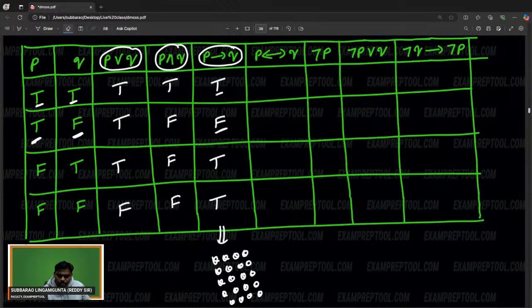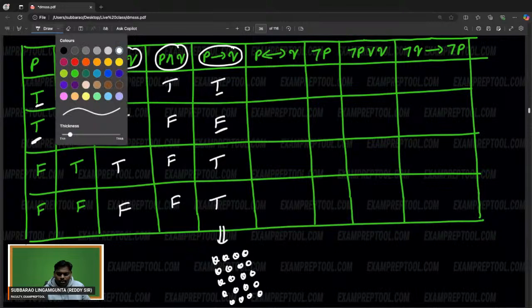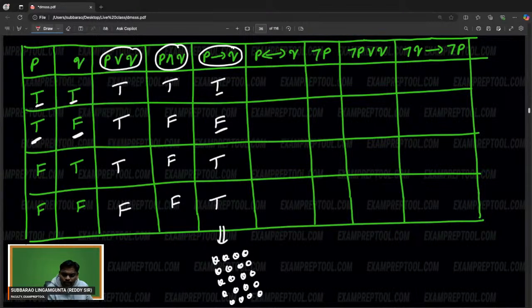Implies is very important. If the first one is true, the second should also be true. If not, it is a false statement. This is very, very important. Remaining all are true. Anyone having any objection, let me know.